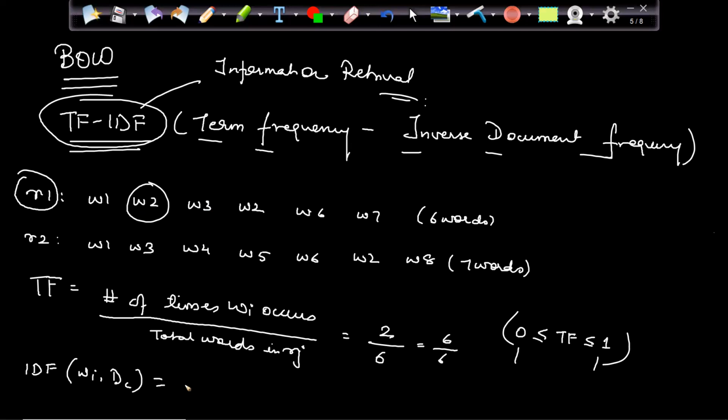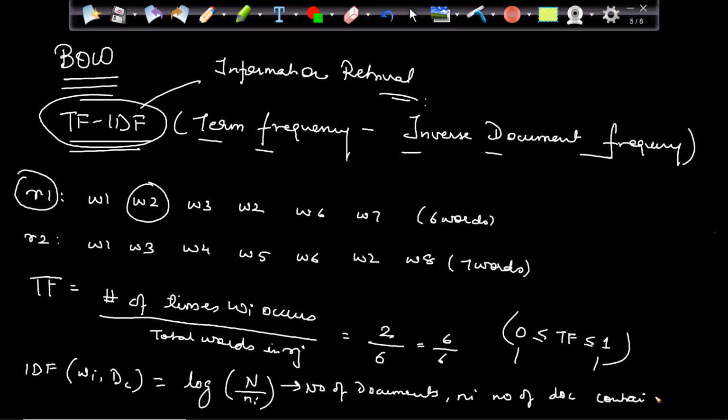The formula will be log of N upon ni, where capital N is the number of documents, basically number of reviews, and ni is the number of documents containing word I. In NLP, we can say document also interchangeably.